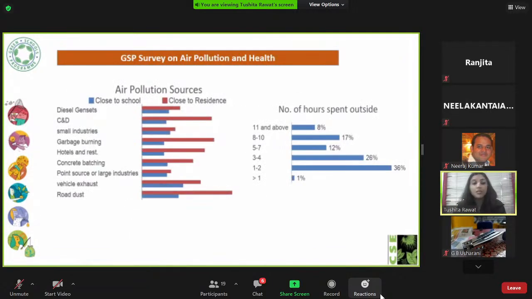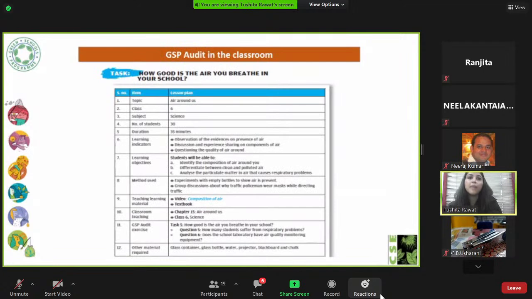Then we also asked them about air pollution sources close to their school and close to their residence. Close to residences, road dust, construction and demolition waste, and garbage burning were the major factors. And close to school, students said that vehicle exhaust and road dust were the major factors. Coming from students, it made sense, because they had to find out the factors that were responsible and think about air pollution and air quality, which always helps.